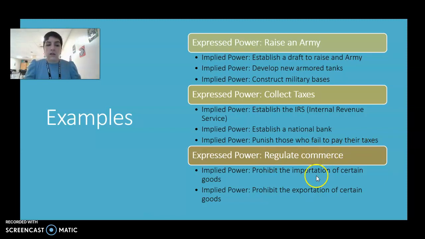Okay, that is the difference between expressed powers, things that are written in the Constitution, and implied powers, things that are assumed and are voted on to make sure that the thing that is written in the Constitution actually works.